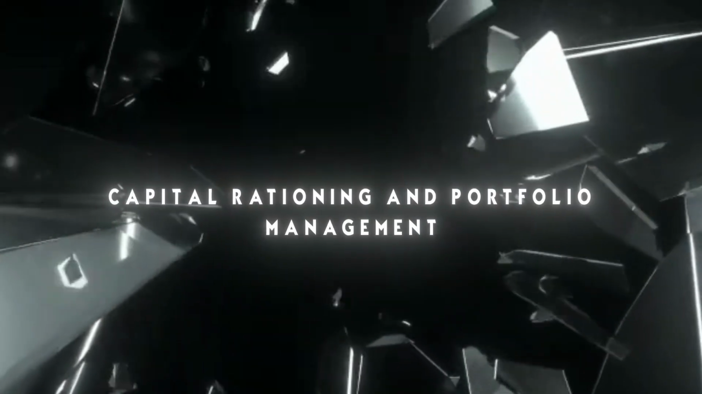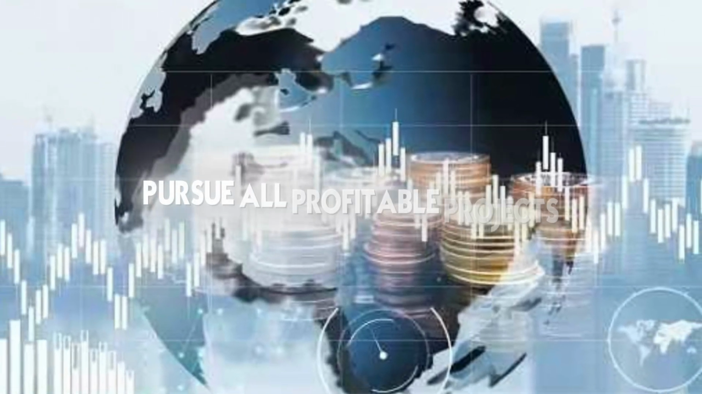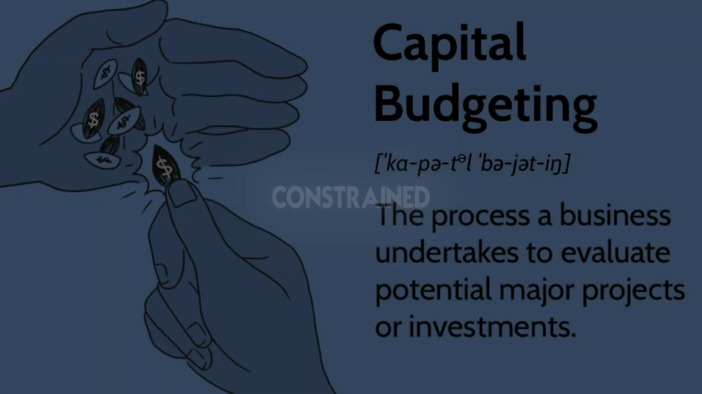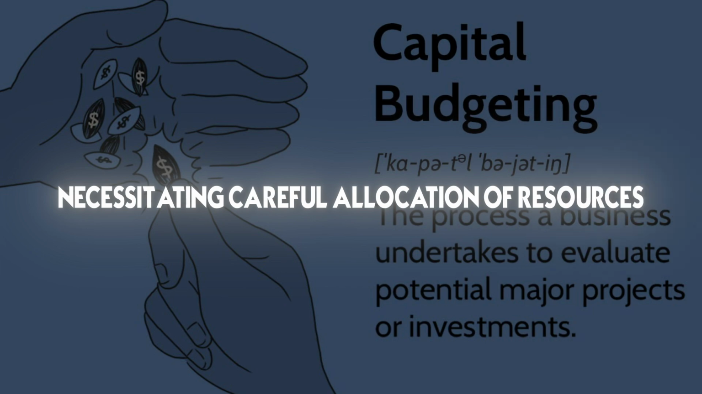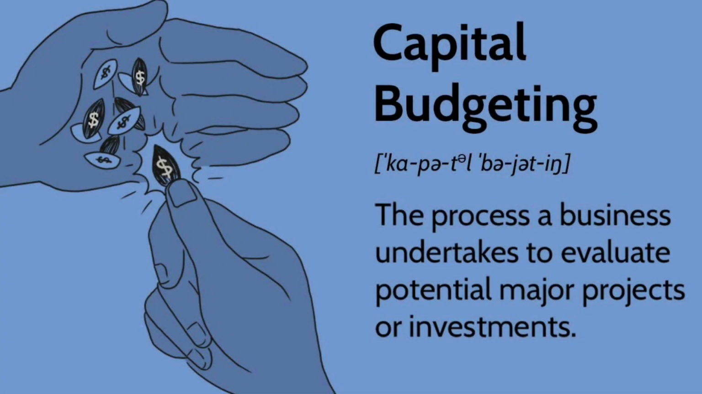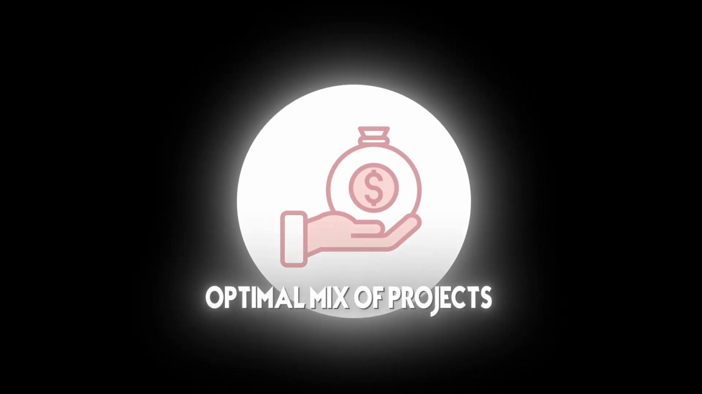Capital rationing and portfolio management. In an ideal world, companies would have unlimited resources to pursue all profitable projects. In reality, capital is often constrained, necessitating careful allocation of resources. This is where capital rationing comes into play. Capital rationing involves selecting the optimal mix of projects when capital is limited.